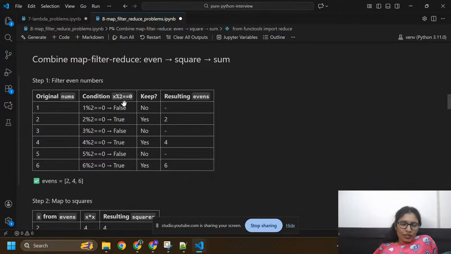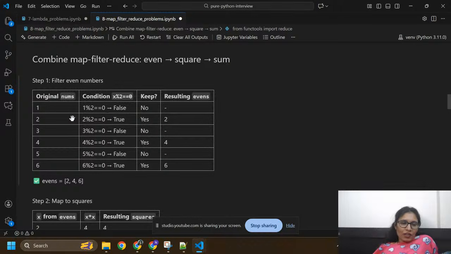Okay, we are going to check this condition. If a number divided by 2 gives remainder equal to 0, then this is an even number. Otherwise, it is an odd number. So here I am going to take x equals 1, and 1 divided by 2, the remainder is not equal to 0, so this is false. This is not an even number.